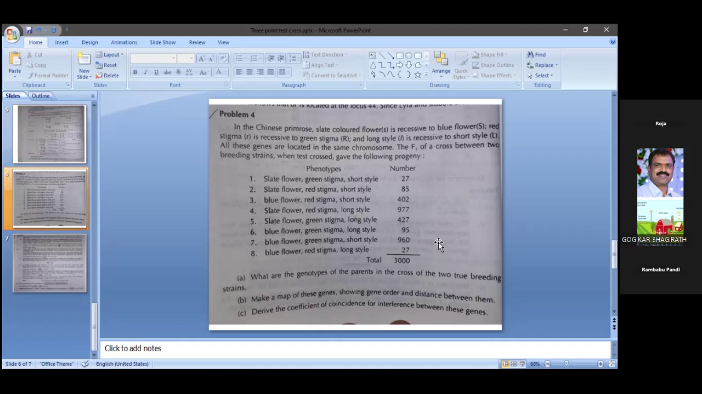You can say any, just now in the previous slide I explained, the crossovers never exceed 50%.